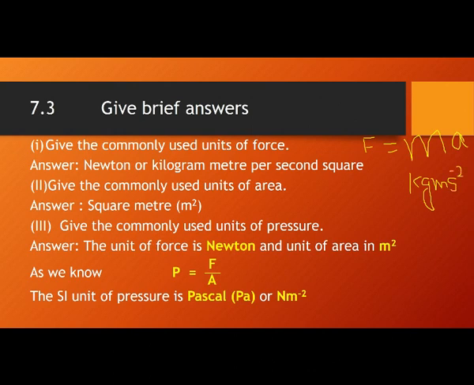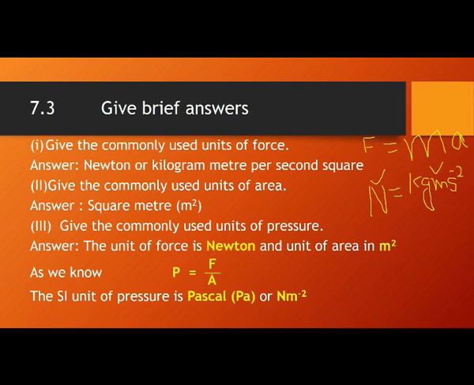Force was discovered by Newton, so Newton is equal to kilogram meter per second square. You can use Newton or kilogram meter per second square. Both are SI units, so there is no issue in using either one. I hope you understand why we use both units, because both are dimensionally the same.